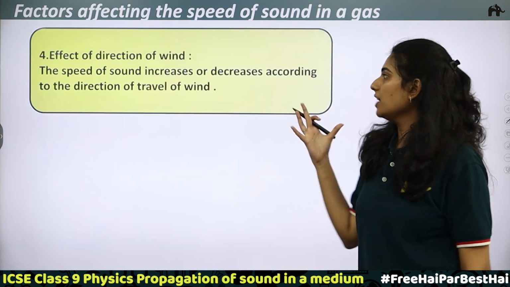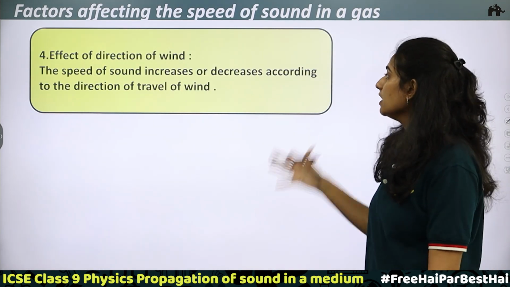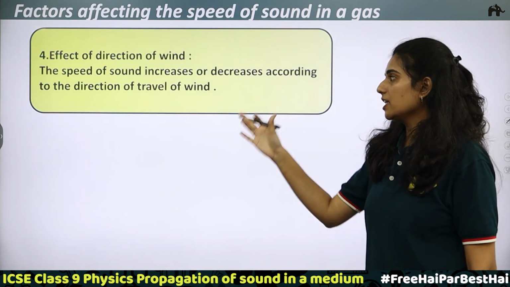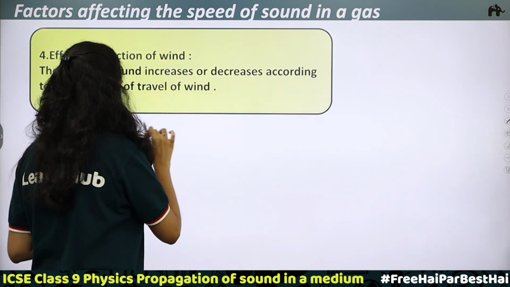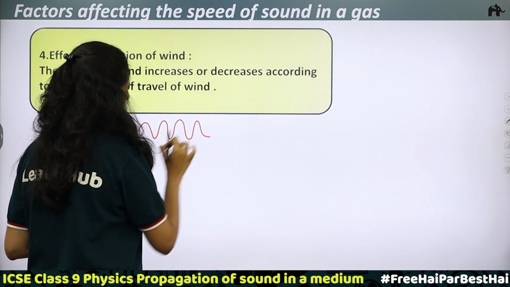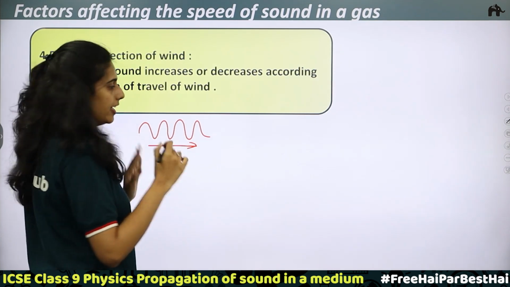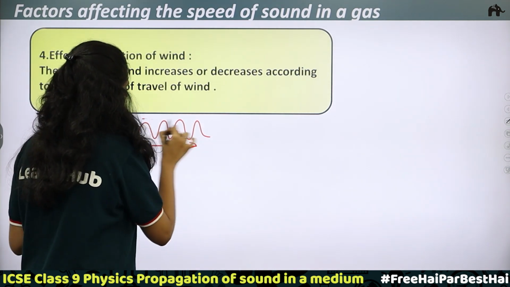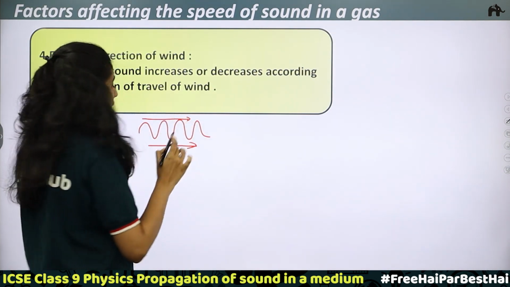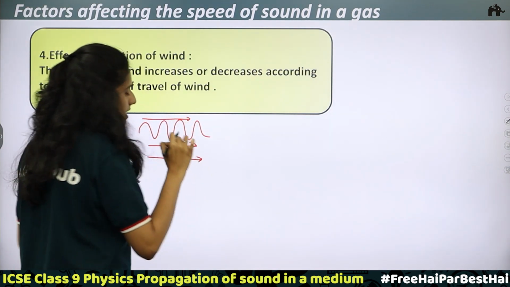Okay. Effect of direction of wind. The speed of sound increases or decreases according to the direction of travel of wind. For example, if a sound wave is traveling in this direction. Here there is a radio, a person is standing here, and from the radio sound waves are produced, traveling in this direction, and wind is also blowing in the same direction.